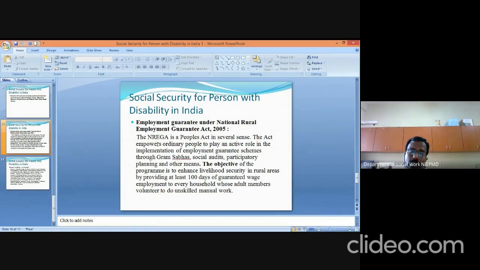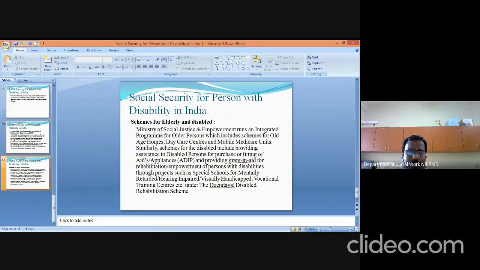They can work 100 days per year through the concerned district and get the wages through this program. Okay, why? This is not only for persons without disabilities. This program is also applicable to and includes persons with disabilities. So then the last scheme is schemes for elderly and disabled people.